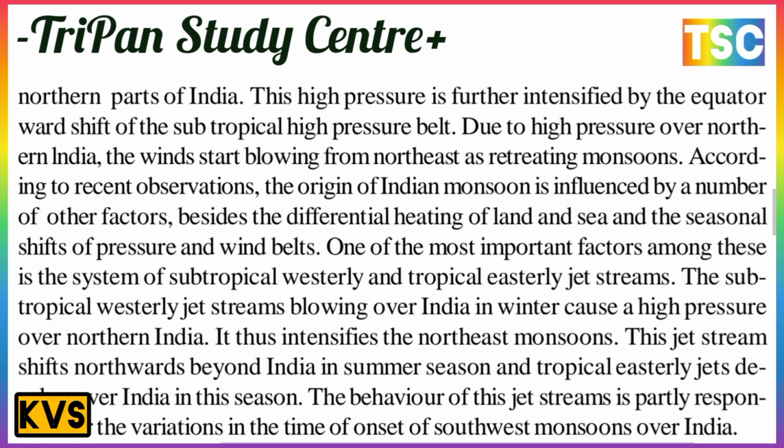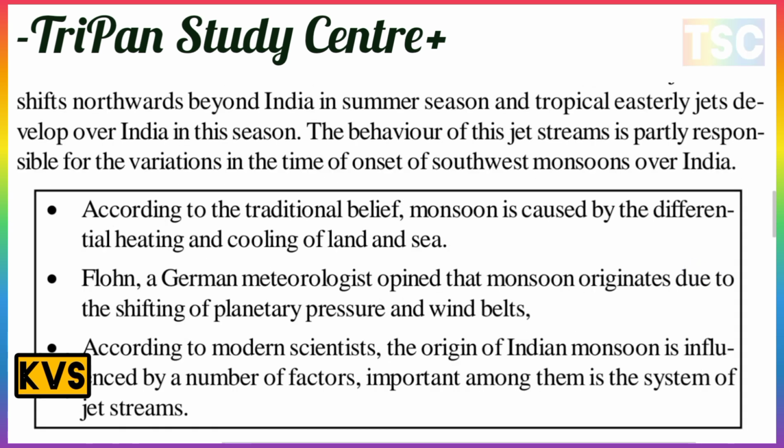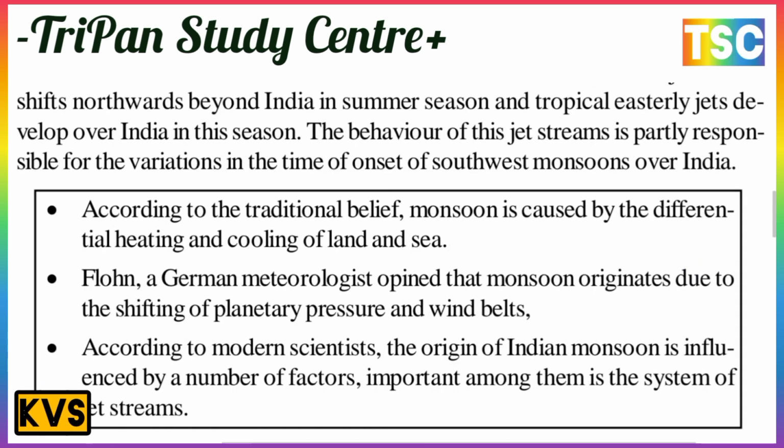This jet stream shifts northward, beyond India, in the summer season, and the tropical jet is developed over India in this season. This behavior of the jet stream is partly responsible for the variation in the time of onset of the southwest monsoon over India here. The next is a box here, which is the most important.